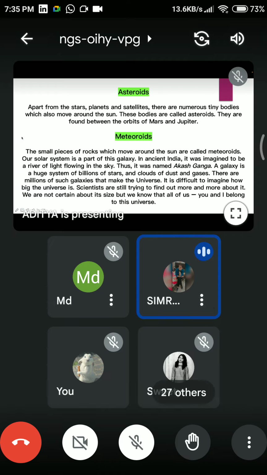Okay. So the major difference between asteroids and meteoroids is that asteroids are small, tiny bodies that roam around the sun, stars, and planets. They both are tiny parts of the solar system, tiny bodies which roam around in the solar system.